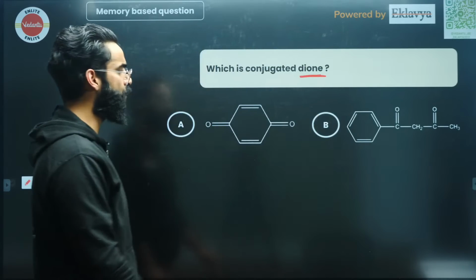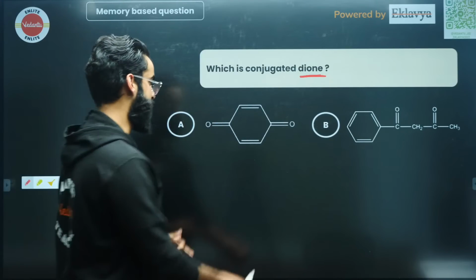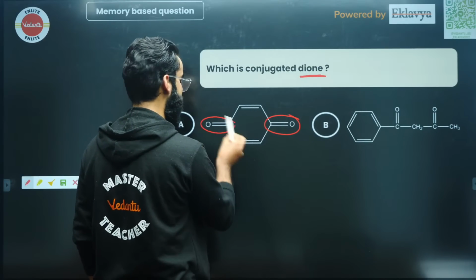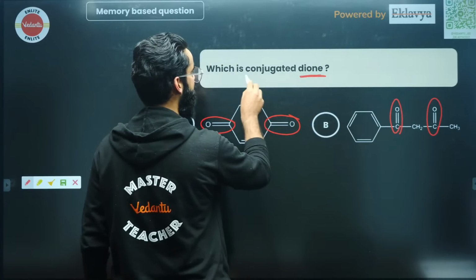Dione. Where do you see two keto groups? I just got two options. I don't know what were the rest of the options. This is the keto group over here. This is the keto group. So this is the dione. Even this is the dione. Now apart from dione, check it out.